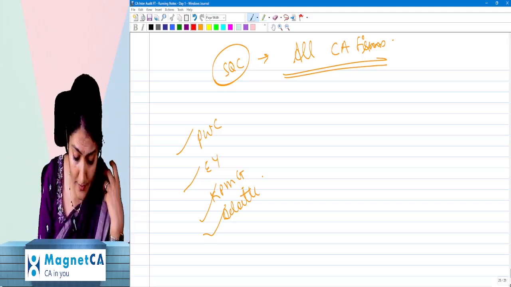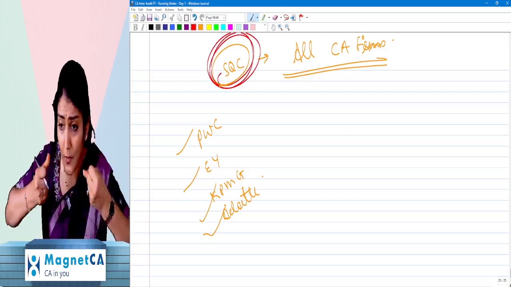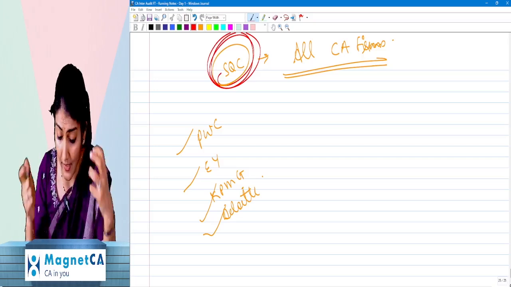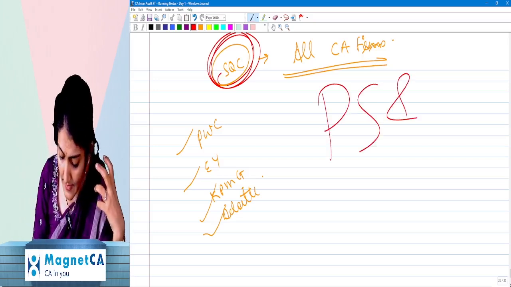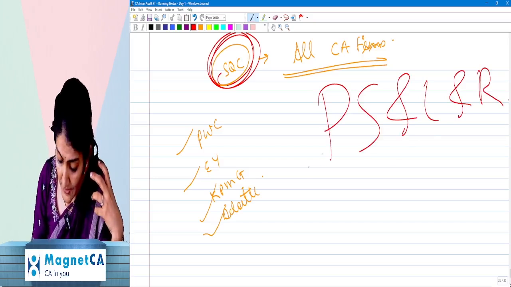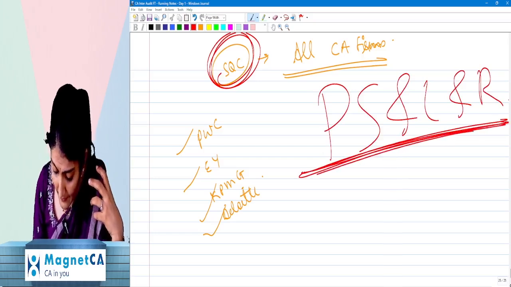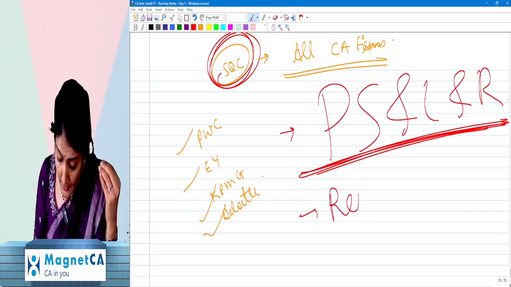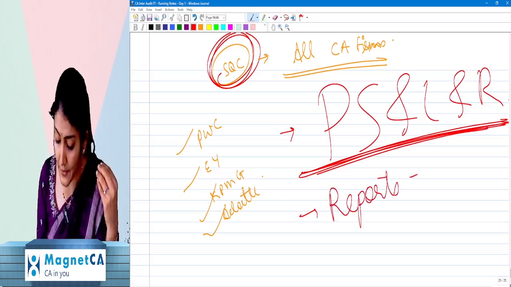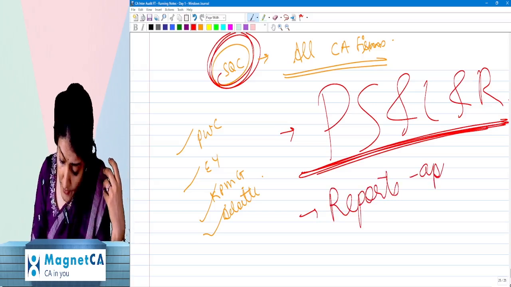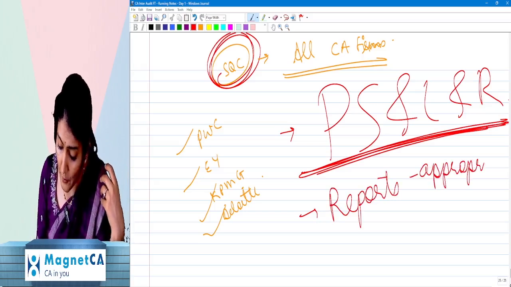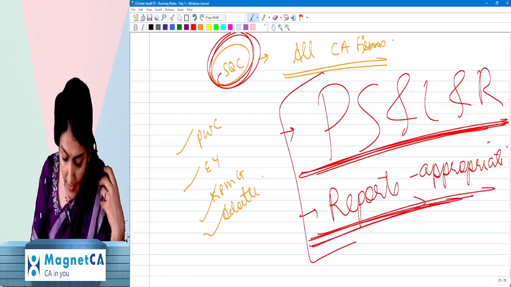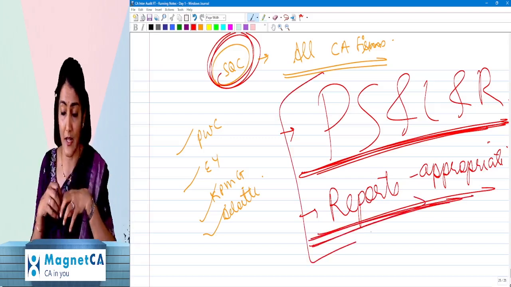Why standard on quality control? Why has ICAI held firms so tightly, saying that you should do your work as per quality? One, it says so that the work is done as per the PSLR, professional standards and the legal regulatory requirement, and you don't do the work as you wish. And what is the ultimate deliverable of your firm? The reports that you issue. So whether the reports issued, are they appropriate? Are they appropriate in these circumstances? Right? Whether the reports issued, are they appropriate in these circumstances?